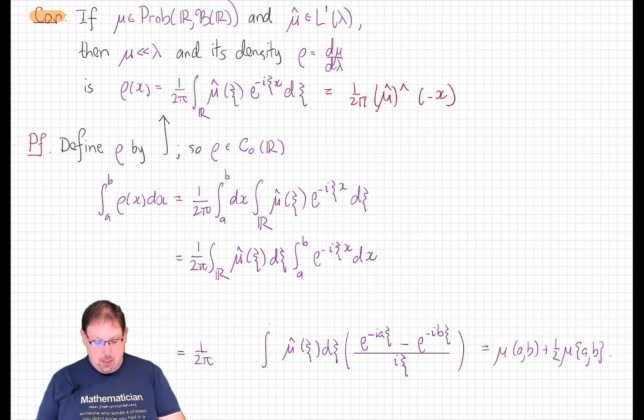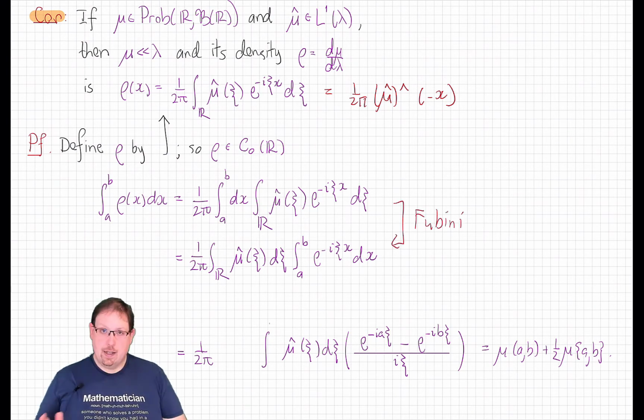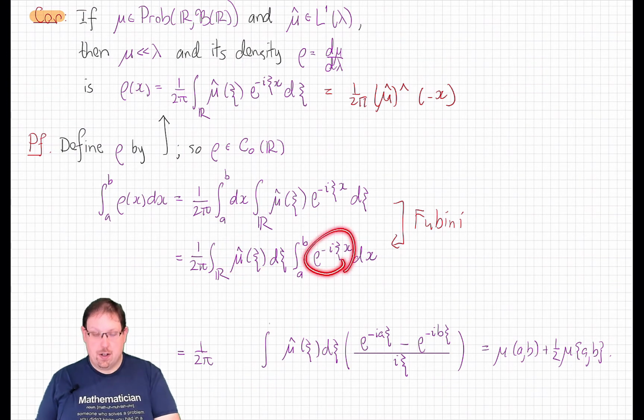So let's just integrate it over the interval from a up to b, which makes perfect sense because it's a continuous function, and so of course it's Riemann integrable on any such compact interval. We will now use the definition here, expanding inside, and you guessed it, we're going to do Fubini's theorem one more time, exchanging the order of integration. And it is easy to justify the conditions for Fubini's theorem here, since this function is assumed to be L1 in xi, and this function is bounded uniformly by 1 in xi. And for fixed xi, this function is certainly L1 on this interval.